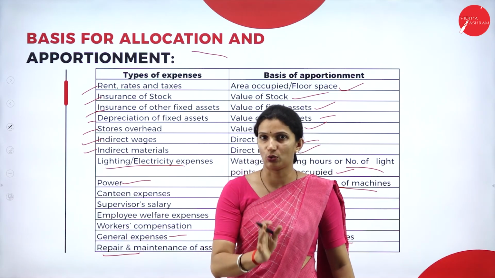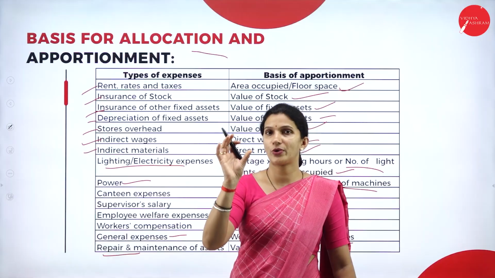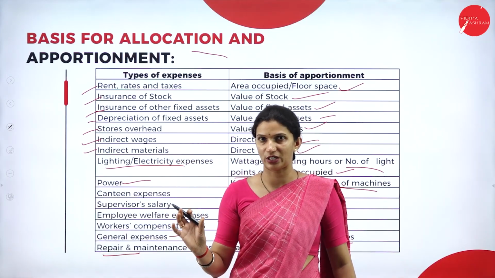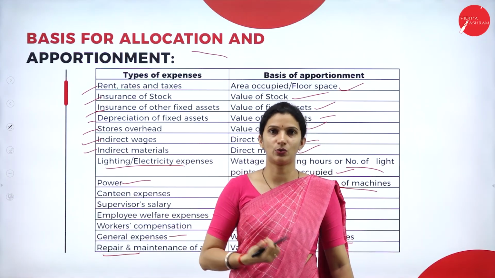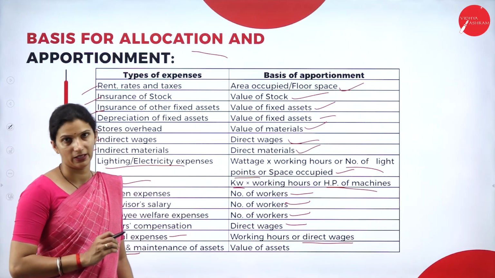You need to clearly know the basis of apportionment for these expenses. We take the ratio of that basis and then allocate the overheads. So this is one table you need to be very clear about.